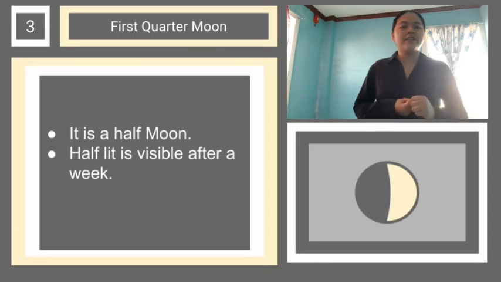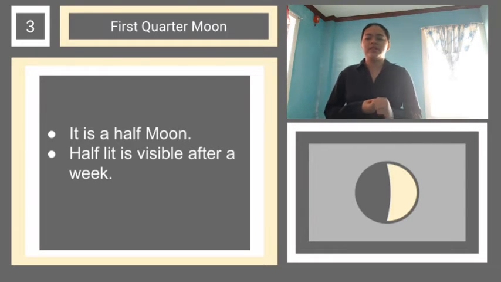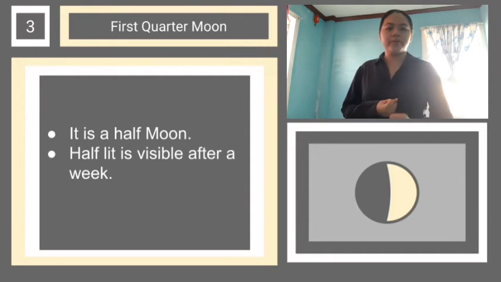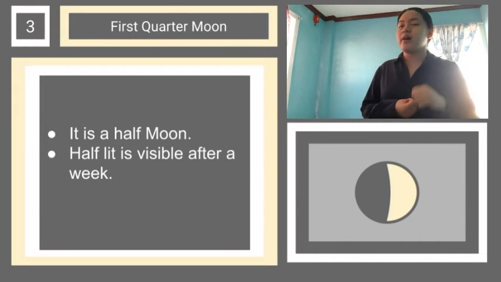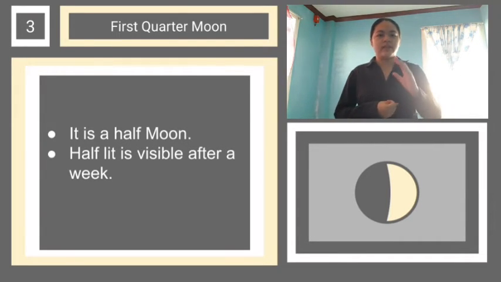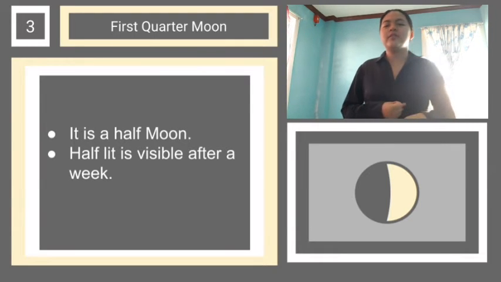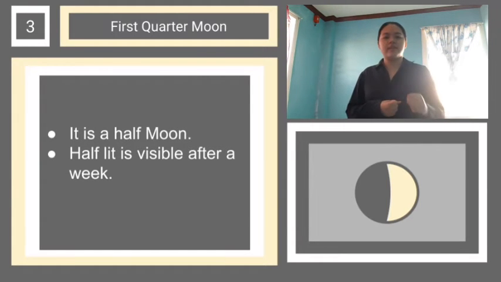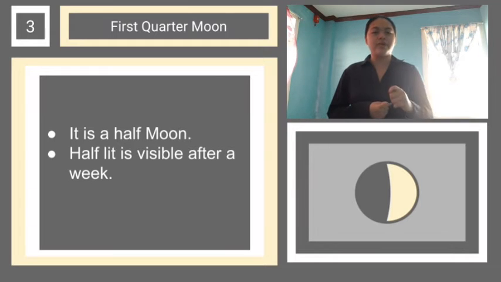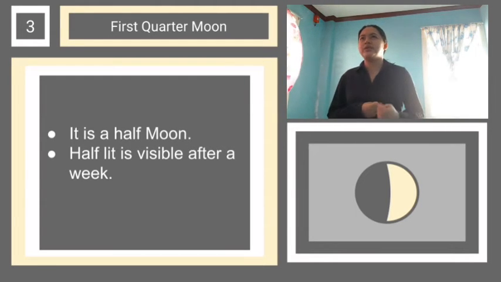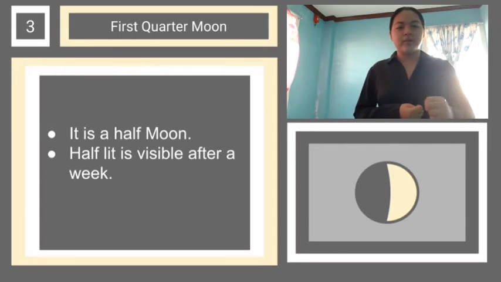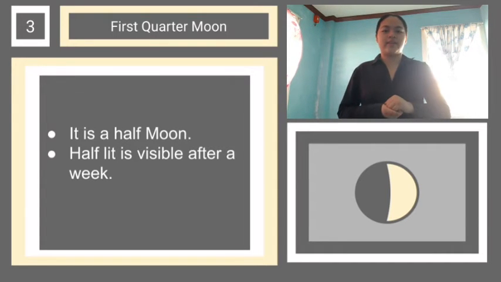Alright, here we are in the third phase of the moon, which is the first quarter moon. What is a first quarter moon? It is a half moon. You can see the light is half. Now, half of it is visible after a week. Now, can you explain again what is the first quarter moon? Please stand up, Thomas. Very good.